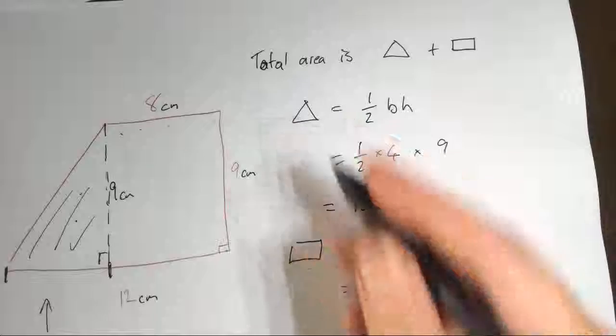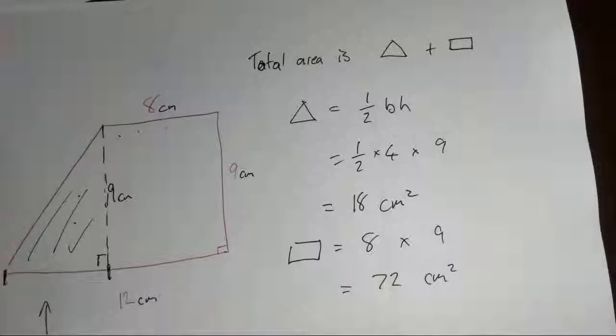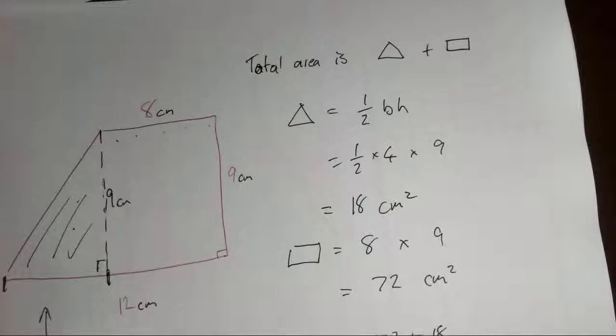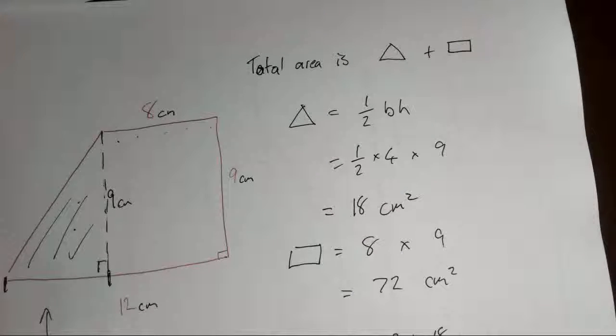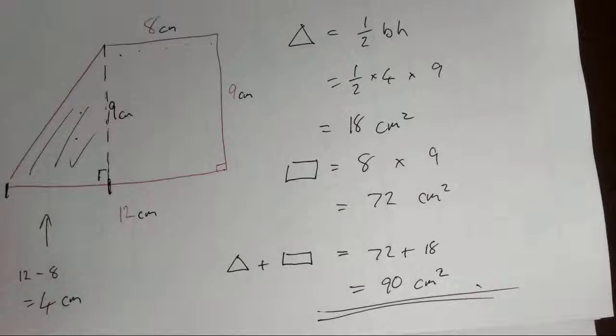And total area, add them together. Triangle plus rectangle equals lots. 72 plus 18 is 90 centimetres squared. Can't see it, the camera's not down on it. Now I've done that one for you.